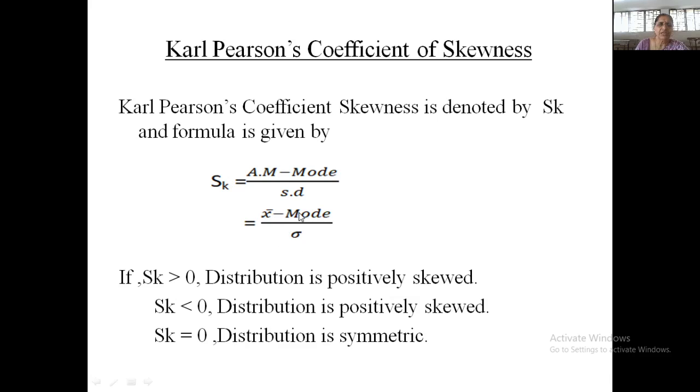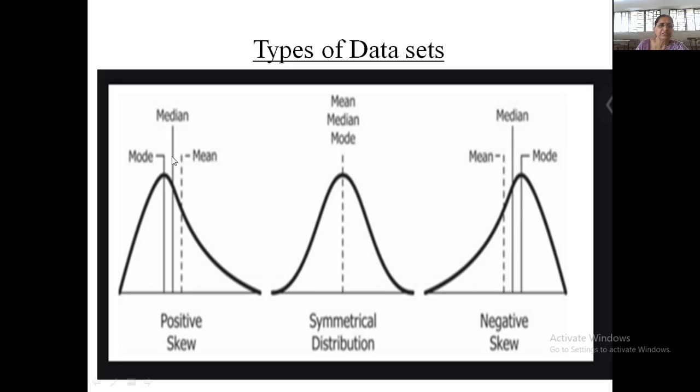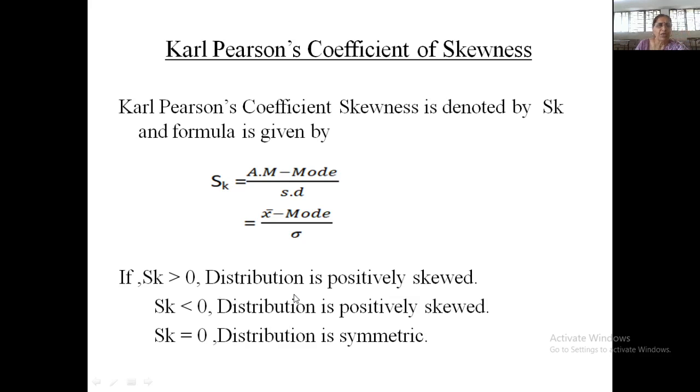Okay, when SK is equal to 0, we call it distribution is symmetric. Now, if you look at this graph, if you take mean minus mode, in this case value of mean is greater than value of mode. So in this case mean minus mode gives some positive skewness, and if you divide it by standard deviation, the value will be positive, and therefore if SK is greater than 0, we will say that distribution is positively skewed.